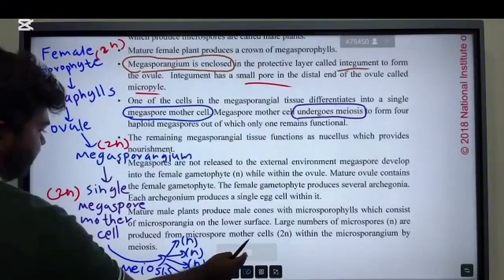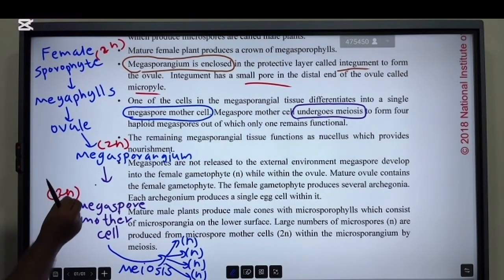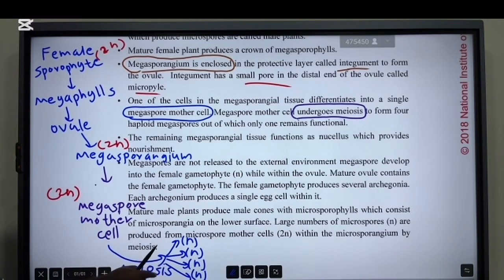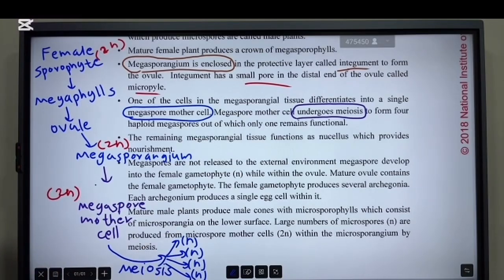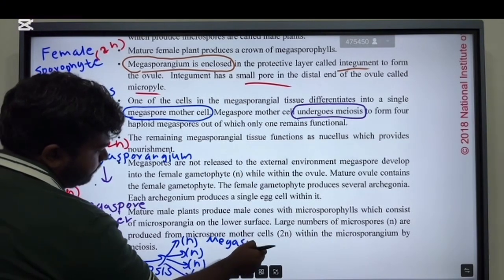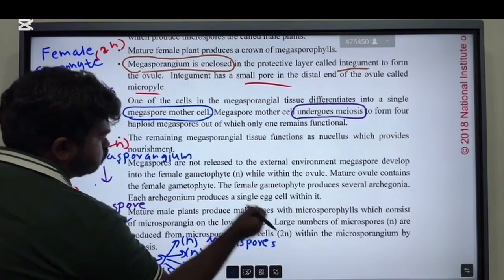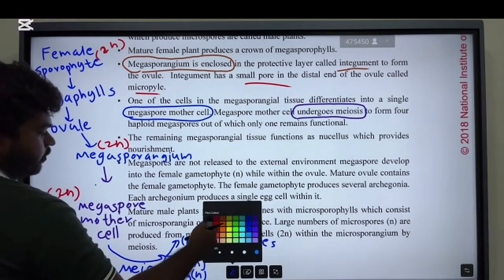I will remove the word single, just remember one. So they differentiate into the megaspore mother cell. Then this megaspore mother cell undergoes meiosis because it is diploid, and produces four haploid megaspores. So all these are megaspores. Out of these four megaspores,